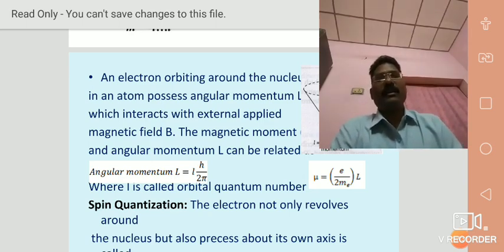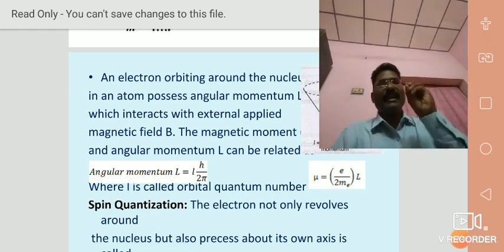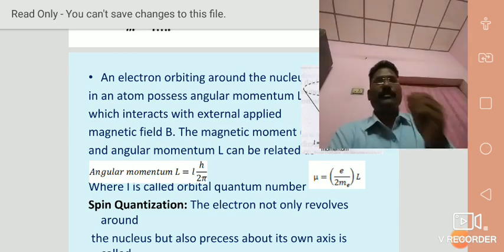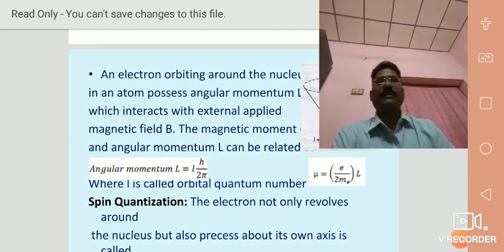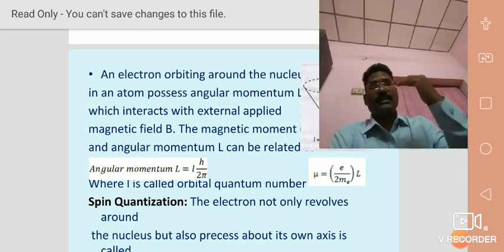Small l is the orbital quantum number. Capital L is the orbital angular momentum. Therefore, L is equal to ml h cut, or L is equal to l into h by 2 pi. We can write it at any level, no problem. Therefore, mu is the magnetic orbital moment, e by 2me into capital L, where l is called the orbital quantum number.